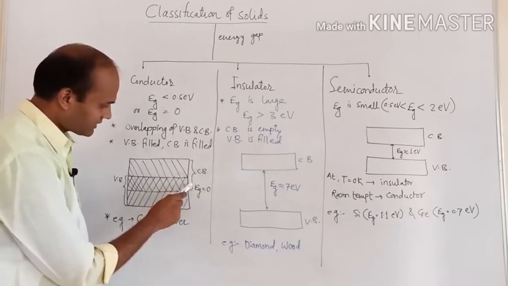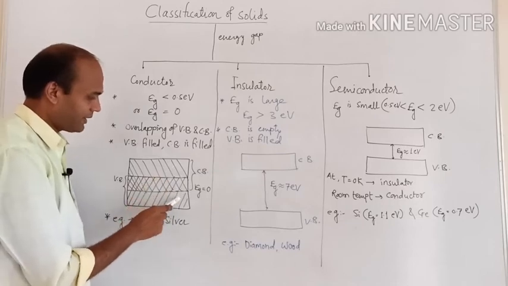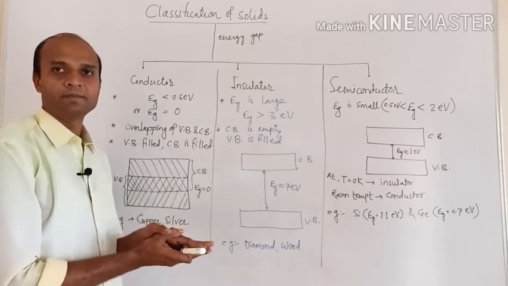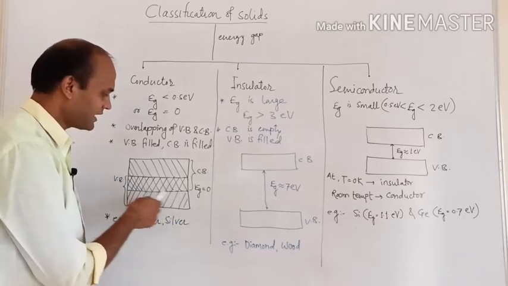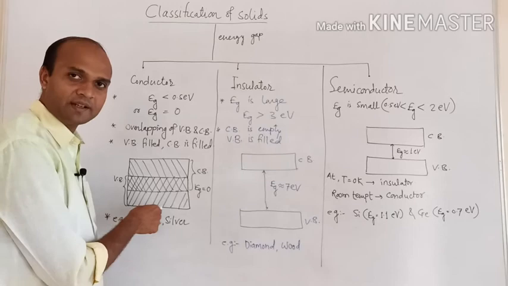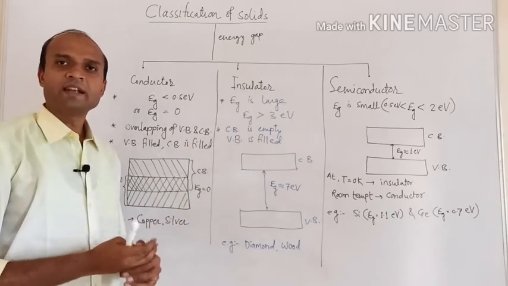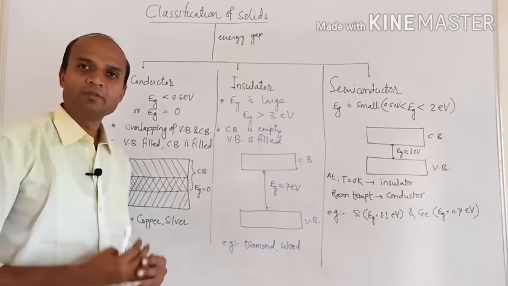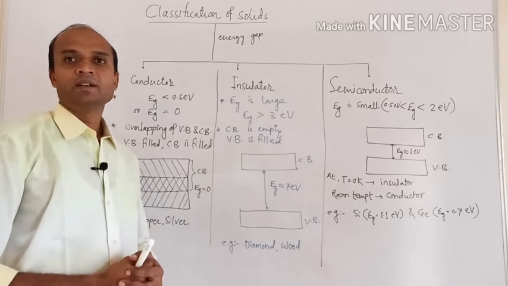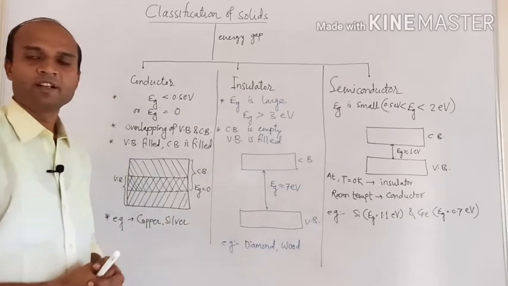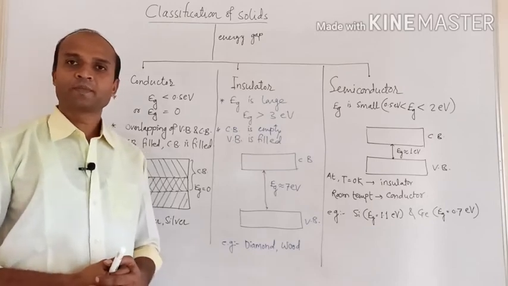Now, in this central region you can see the conduction band and valence band overlap with each other, and because of the overlapping, some of the energy states which are present in valence band are common to the conduction band, and that's why electrons present in valence band are now available with the conduction band, and that's why conduction is possible, and such solids are called as the conductors.